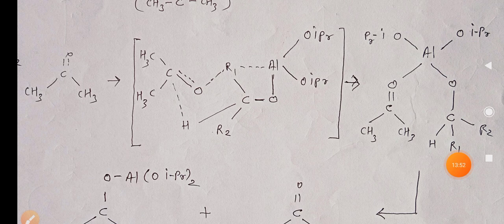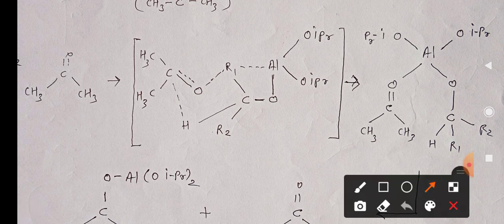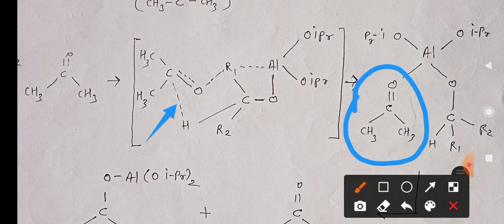In the next step, the rearrangement takes place. In the rearrangement, you can see that this partial bond breaks down. After breaking of this bond, these two groups are separated from each other.